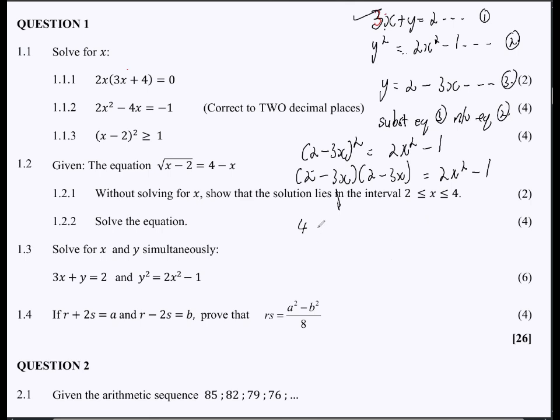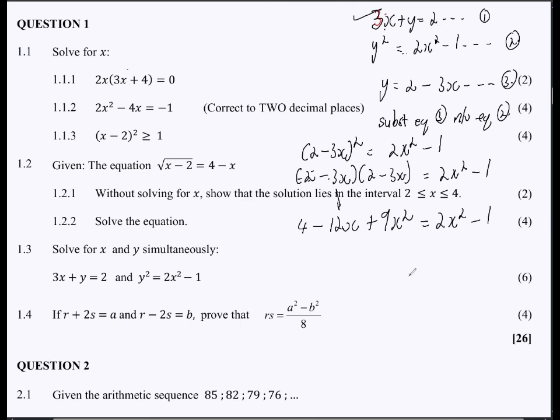And then also here, negative 6. So that means the middle term will be minus 12x, right? So it's just a matter of multiplying here and then doubling. 2 multiplied by negative 3 is negative 6. Double it, that's negative 12. Then negative 3 times negative 3, that's positive 9x squared is equals to 2x squared minus 1.